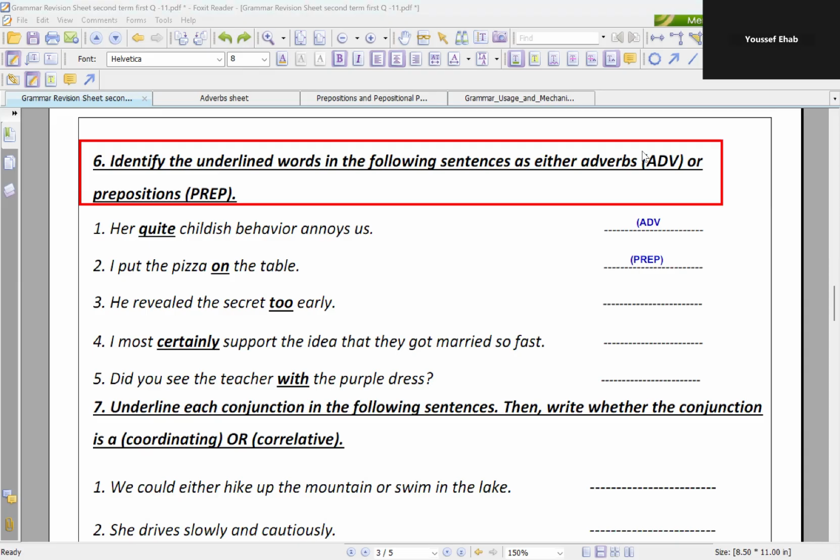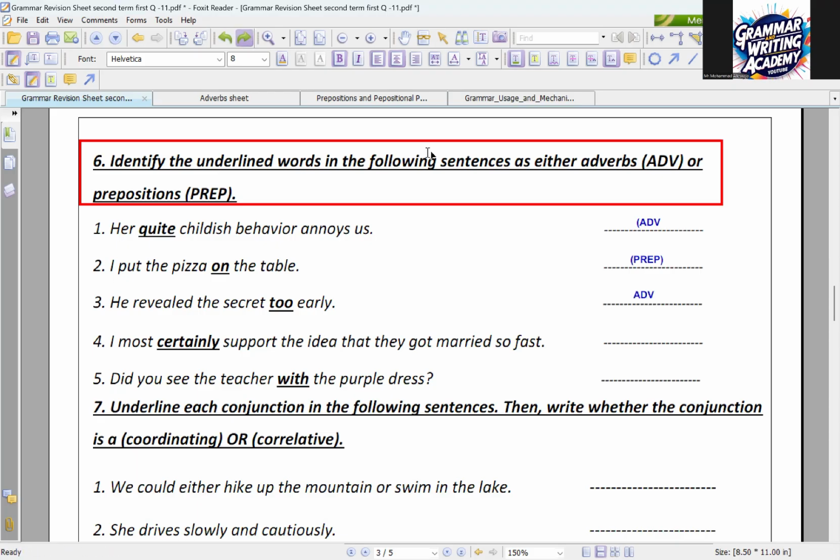Abdurrahman, I move to you right now. Hello, Abdurrahman. Good morning, dear. Number 3. He revealed the secret too early. Too what? Early. Okay, but early here, what part of speech is it? It's an adverb, right? So here I have an adverb that modifies another adverb. In this case, I have an adverb. Perfect. Thank you so much.